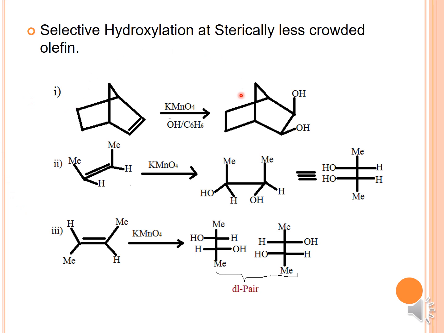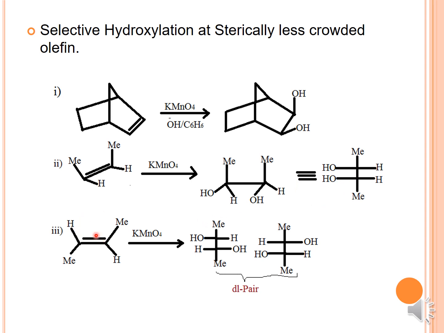Then moving on to selective hydroxylation, here we are showing the sterically less hindered group. If the alkene is present, what are the products? If we take norbornene and treat it with KMnO4 in the presence of benzene as the solvent, you will end up with this product. And if we are treating the alkenes, again you will end up with the cis product, and that is this product.